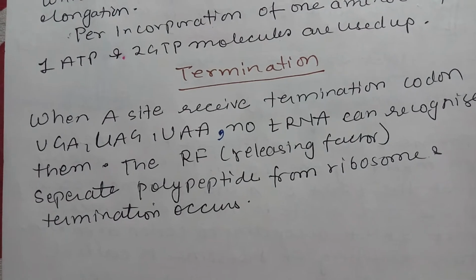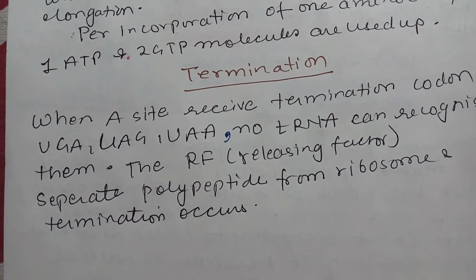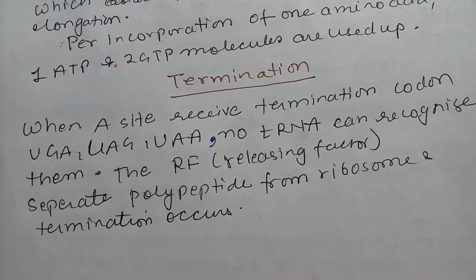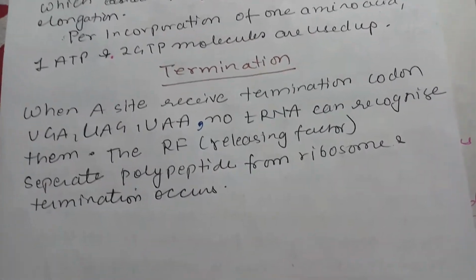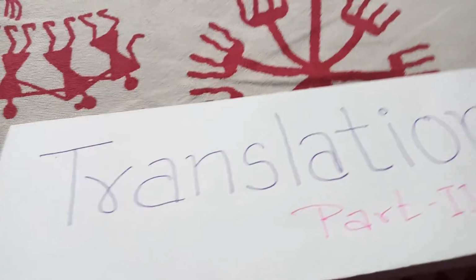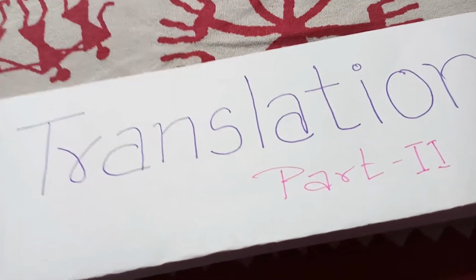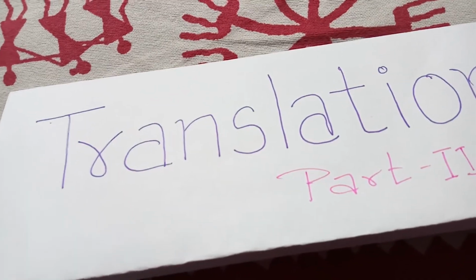So there is no amino acid corresponding to these. So the releasing factors separate the polypeptide chain from the ribosome, and termination of protein synthesis occurs. So here the translation is completed.